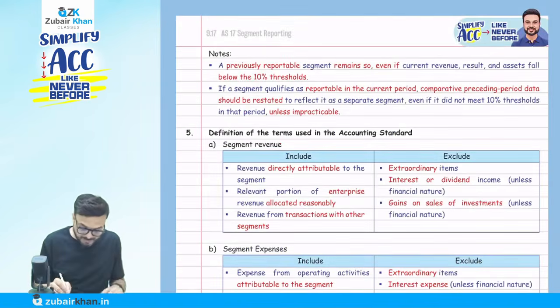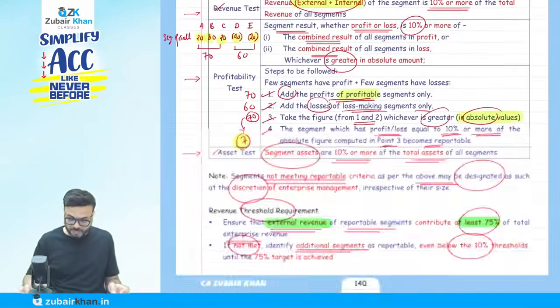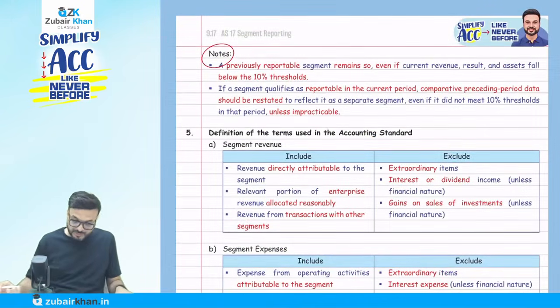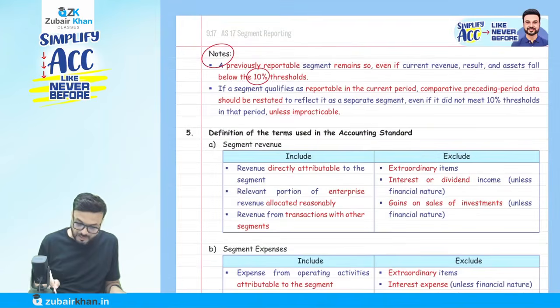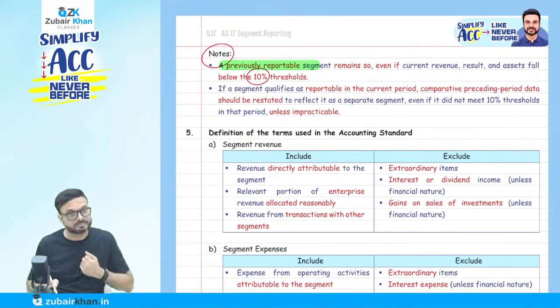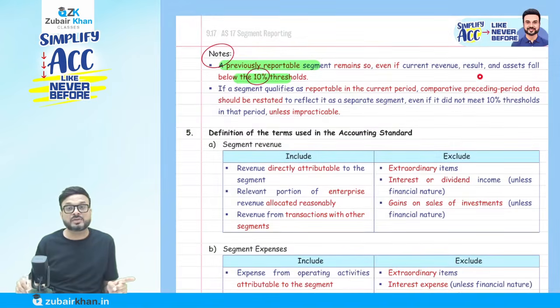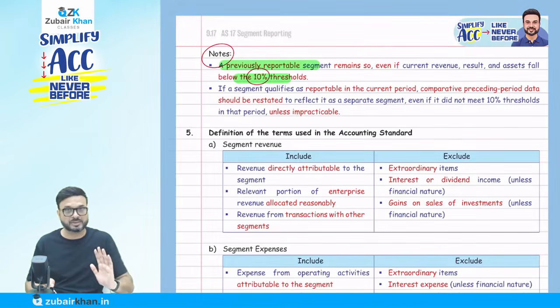Now, something is important. This is the most important, these 3 tests here. Now, what it says in the notes is that previously reportable segments remain so, even if the current revenue result and assets fall below 10%. Once you are reportable, then you are a reportable segment. This year you fulfill the 10%, next year not, still you will call it a reportable segment next year.